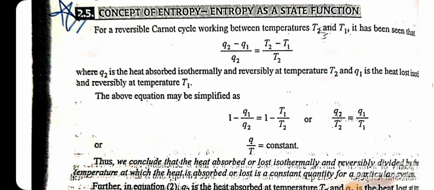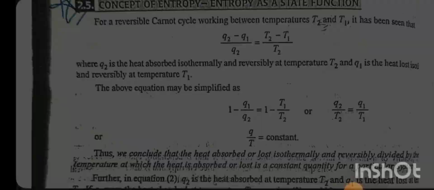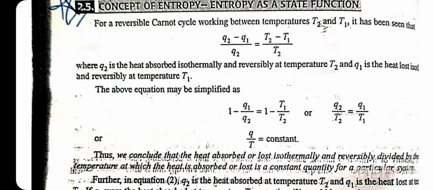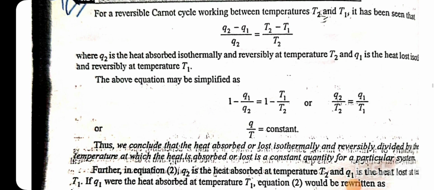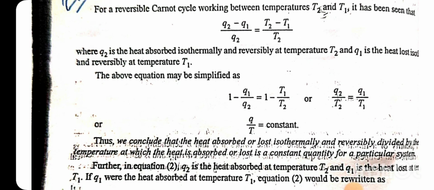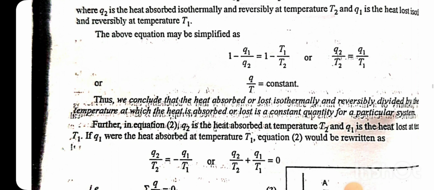Concept of entropy as a state function. For a reversible Carnot cycle working between temperatures T2 and T1, it has been seen that Q2 minus Q1 by Q2 is equal to T2 minus T1 by T2, where Q2 is the heat absorbed isothermally and reversibly at temperature T2 and Q1 is the heat lost reversibly at temperature T1. The above equation may be simplified as 1 minus Q1 by Q2 is equal to 1 minus T1 by T2, and Q2 by T2 is equal to Q1 by T1.